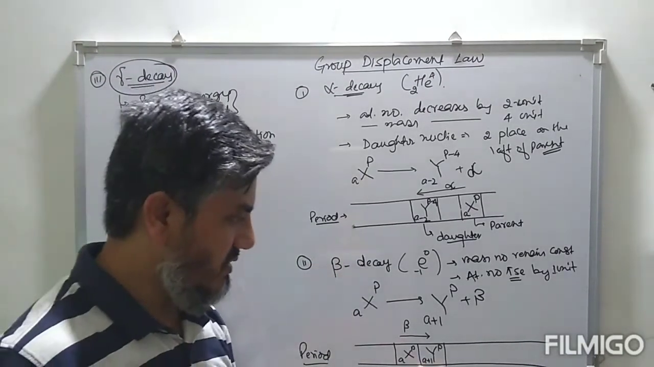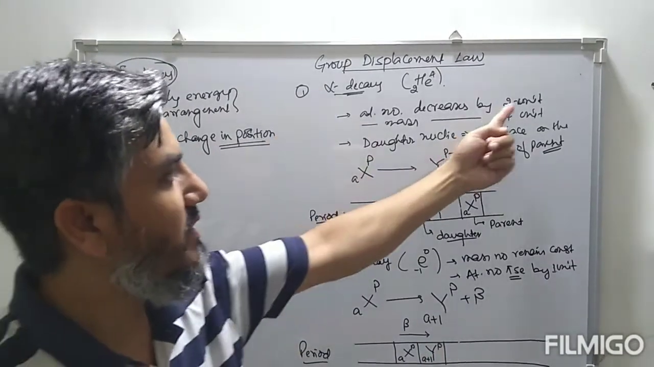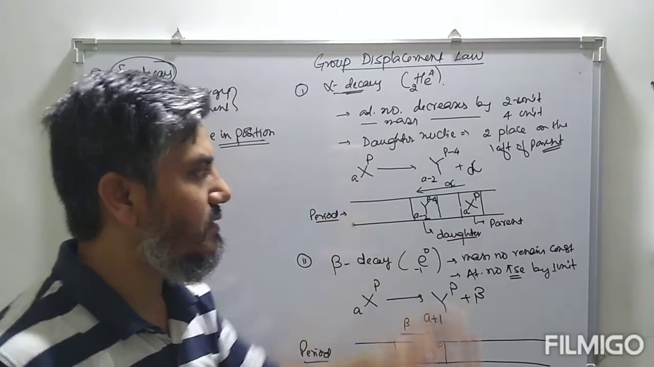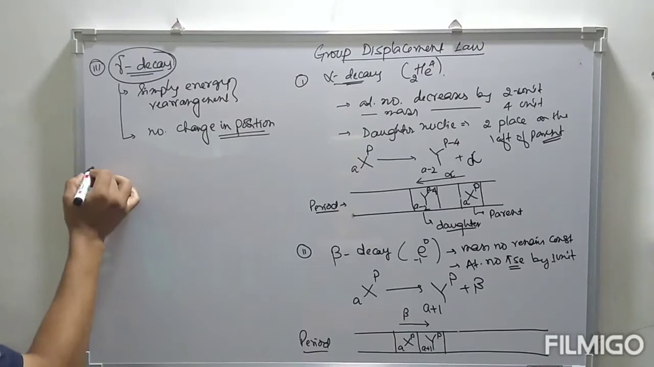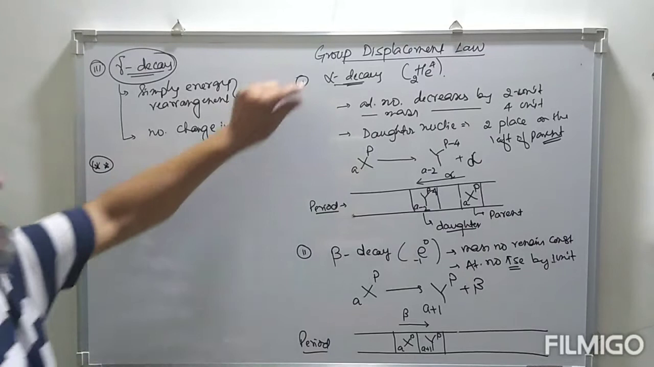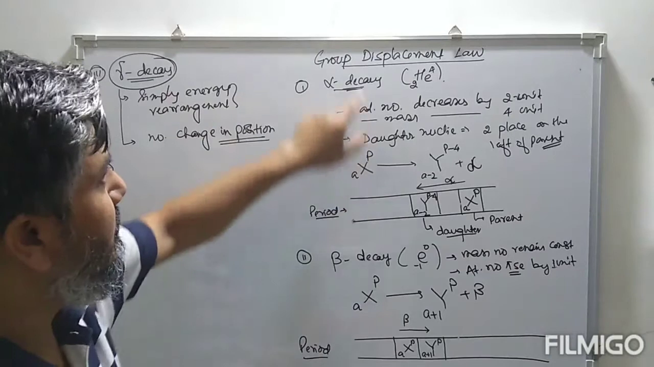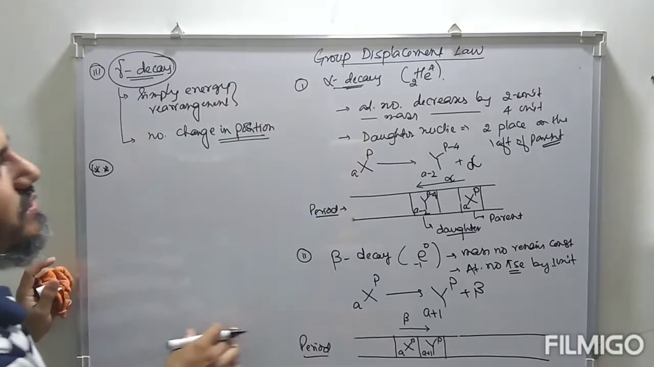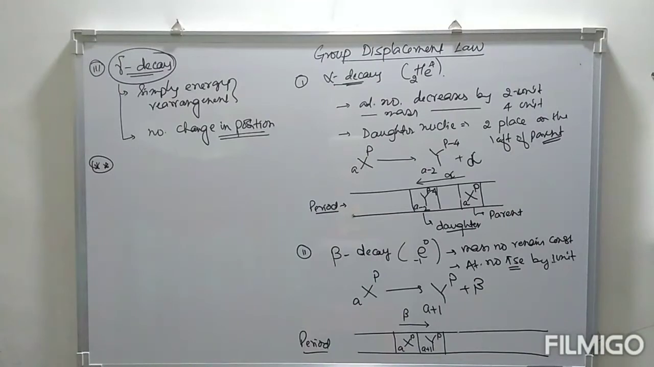Beta decay, the atomic number increases by 1 unit, 1 group on the right side of the parent nuclei. Alpha decay, the atomic number decreases by 2 units, and the daughter nuclei is placed 2 groups behind the parent nuclei. Now, one important thing you have to keep in mind is that for this alpha decay and beta decay there is a change in the group according to this group displacement law. This group displacement law is not applicable to lanthanides and actinides.